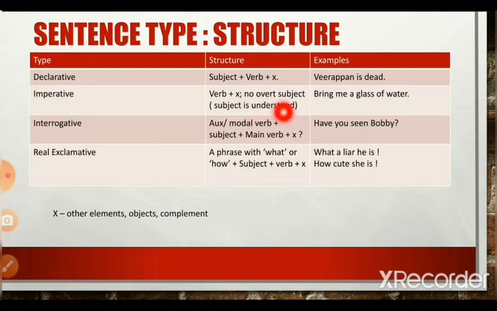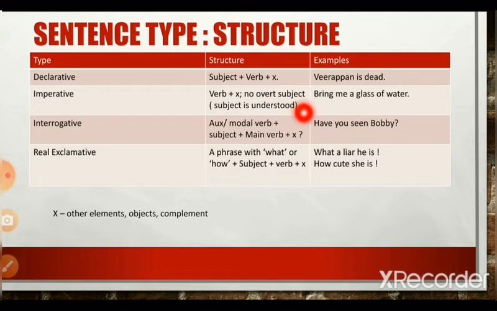An example would be, bring me a glass of water. Here the verb is bring, me is the object, and a glass of water is again a noun phrase, so it is a complement. So it is in the form verb plus X, where X can denote objects and complements.